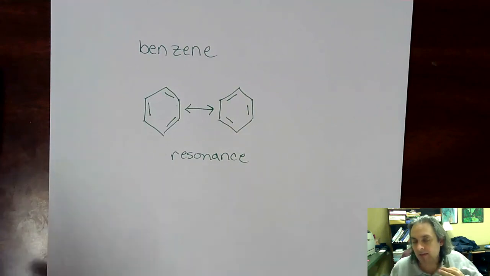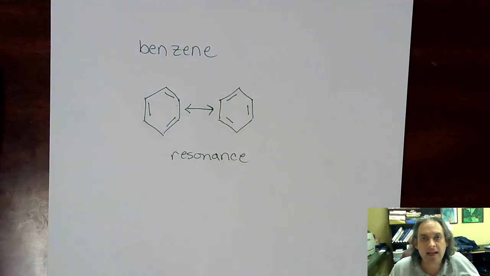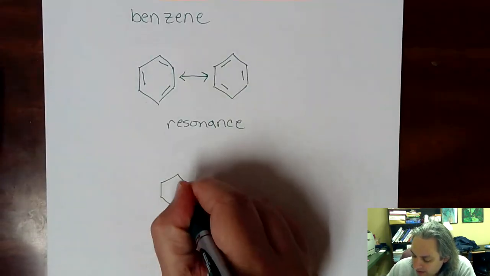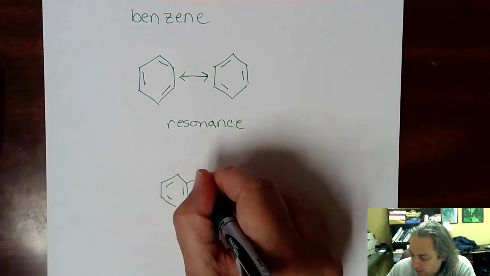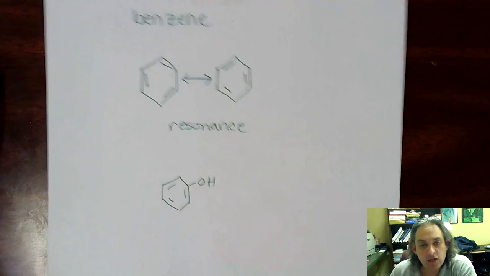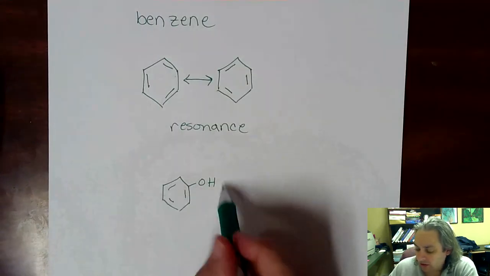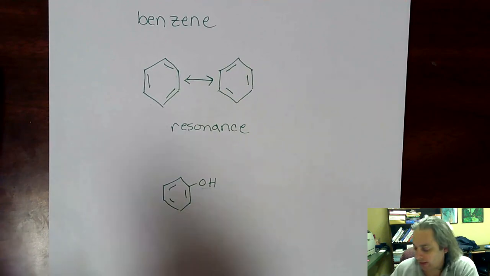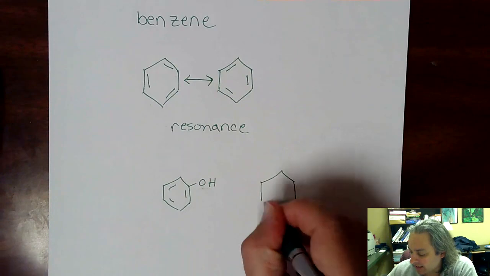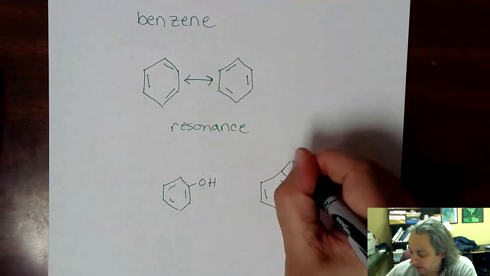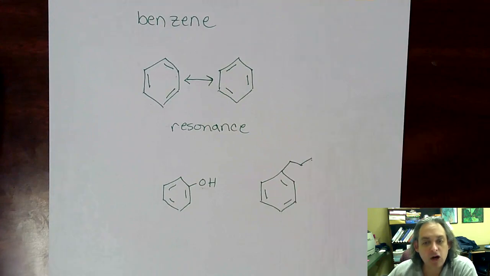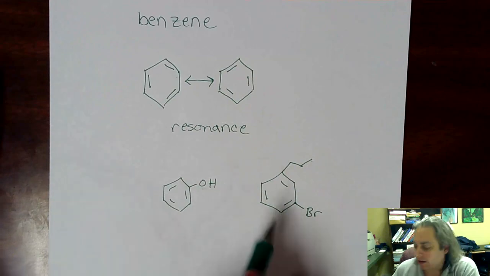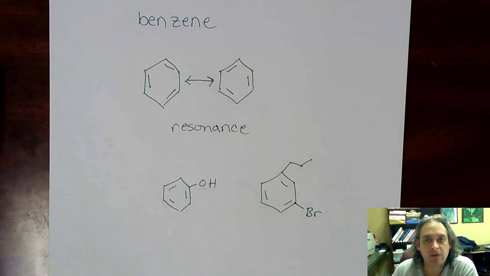Now, aromatic compounds like benzene can have other things grouped on there. So we could easily put something on one of these rings. Let's say we want to put OH for an alcohol. And so this would be another type of aromatic compound, which would also have an OH group to it. We could put another straight chain substituent onto it. So let's say we put a 1, 2, 3 carbon chain on top and maybe bromine right there. So we can have lots and lots of different types of aromatic compounds.